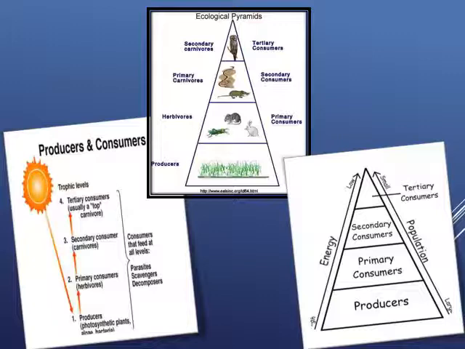From the sun, only 10% of the energy is consumed by the producer or green plants. Then the primary consumer only consumes 10% of the energy of the producer. Likewise, the secondary consumer can only consume 10% of the energy from the primary consumer. So the shape of the energy transfer becomes a pyramid shape.